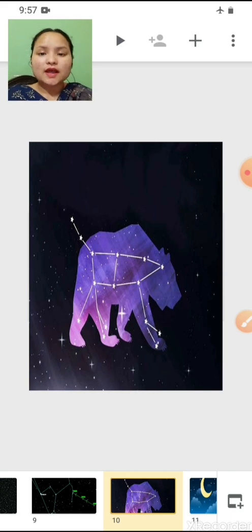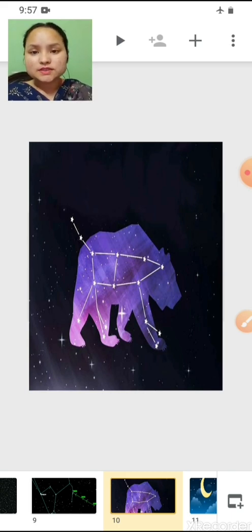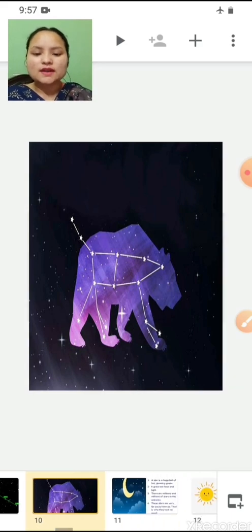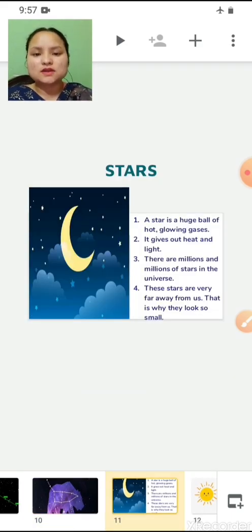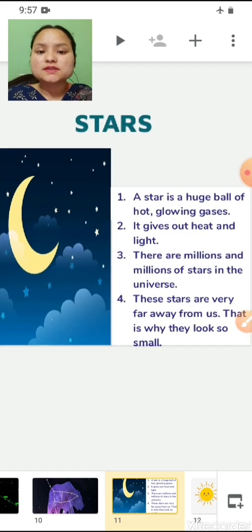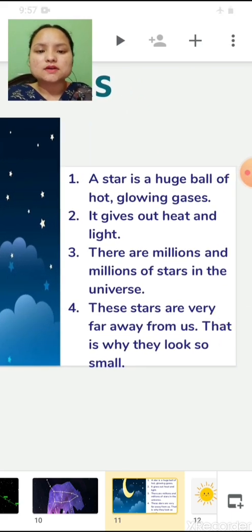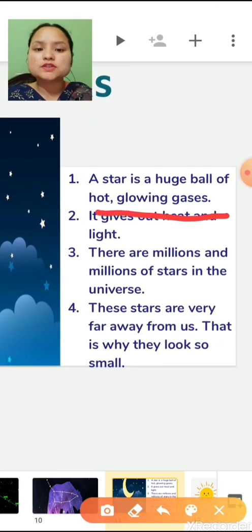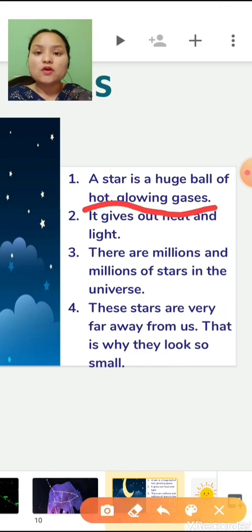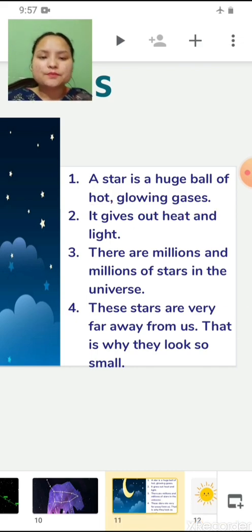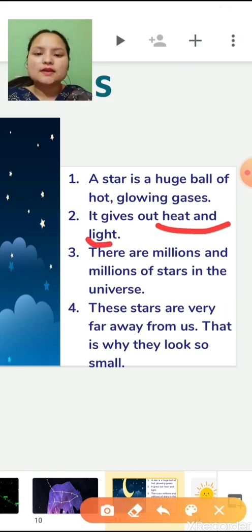Now children, I have told you during night time you see a twinkling dot in the sky. Those dots are what? Stars. So our next topic is stars. So children, what is a star? A star is a huge ball of hot glowing gases. It gives out heat and light.